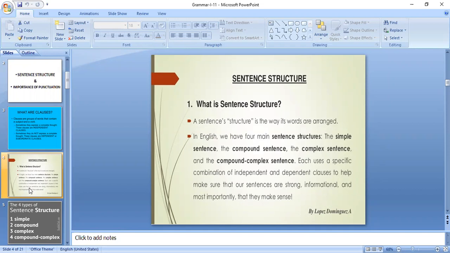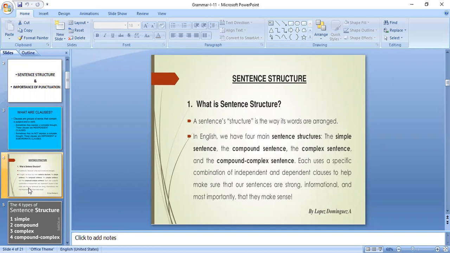These different kinds of sentences are called simple sentence, compound sentence, complex sentence, and compound-complex sentence. There are four different kinds of sentence structures.